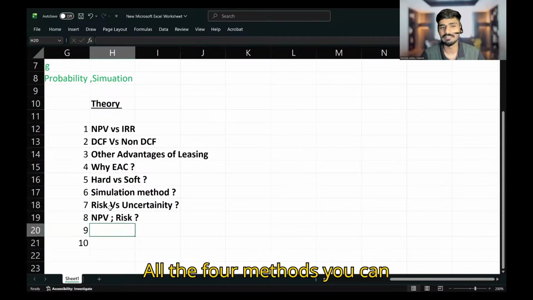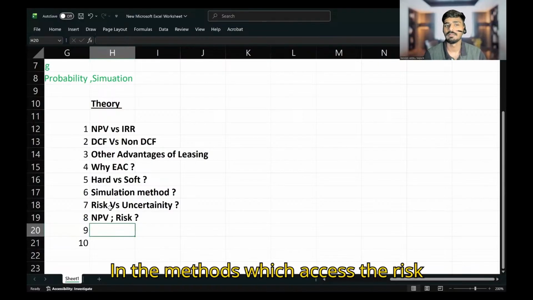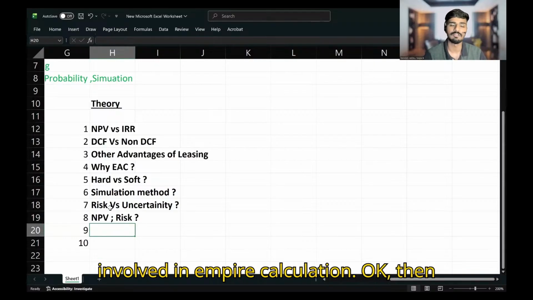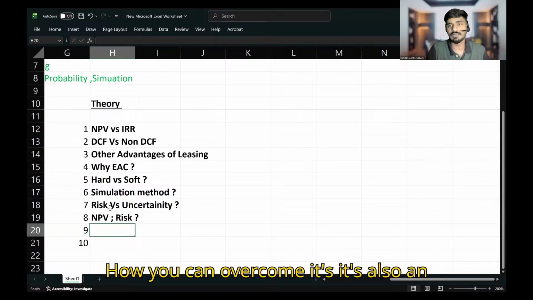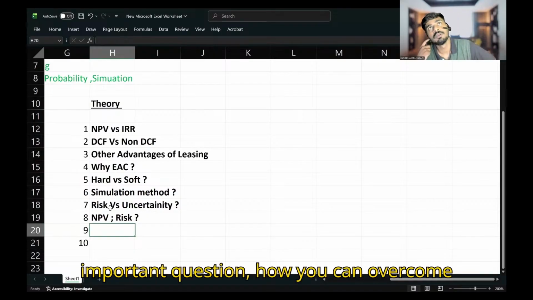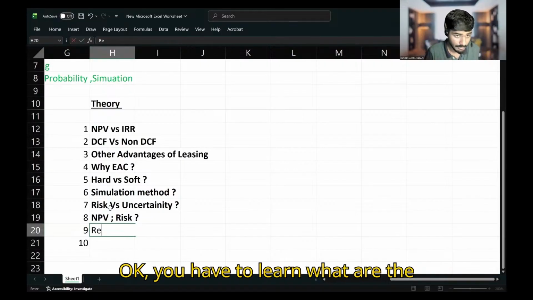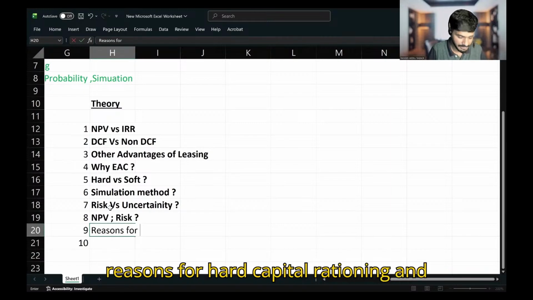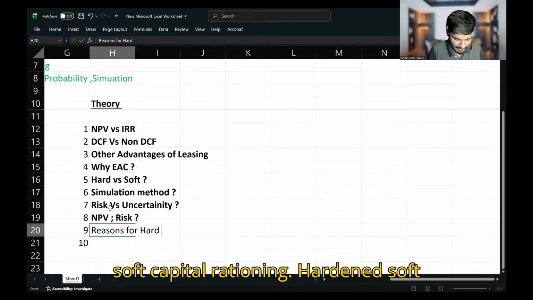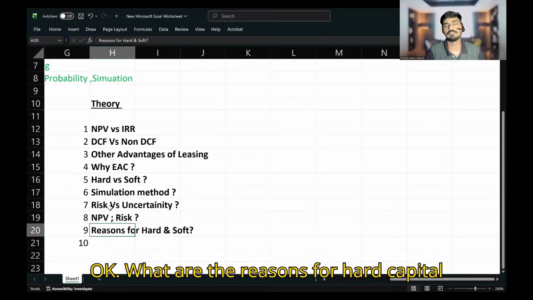period. All the four methods you can mention in the methods which assess the risk involved in NPV calculation. Okay. Then next question, I would say, how you can overcome capital rationing. It's also an important question. What are the reasons involved in capital rationing? You have to learn the reasons for hard capital rationing and soft capital rationing.